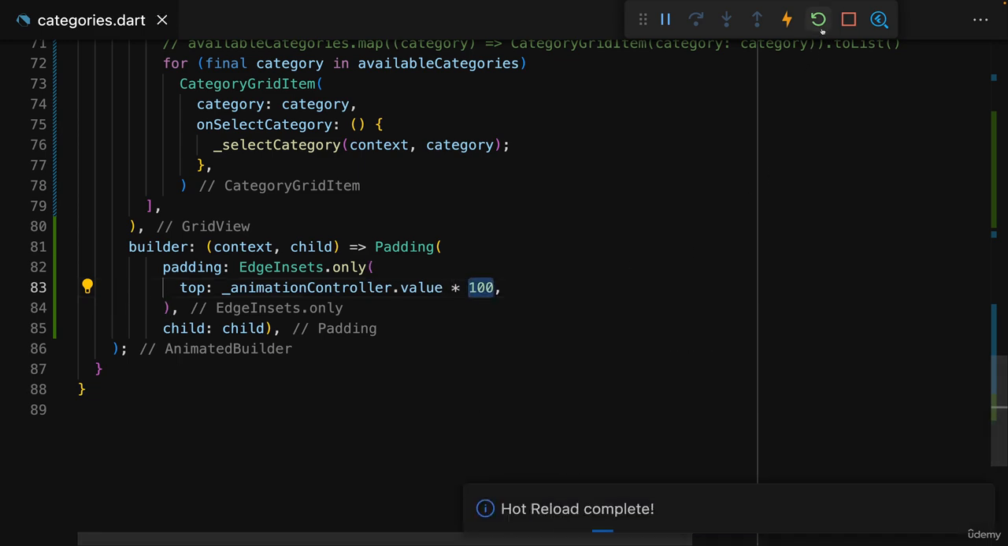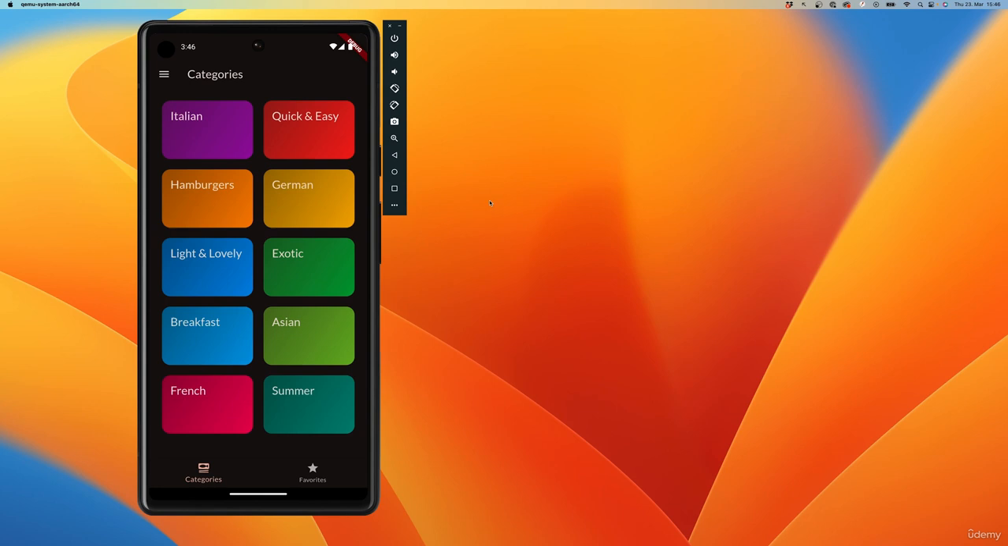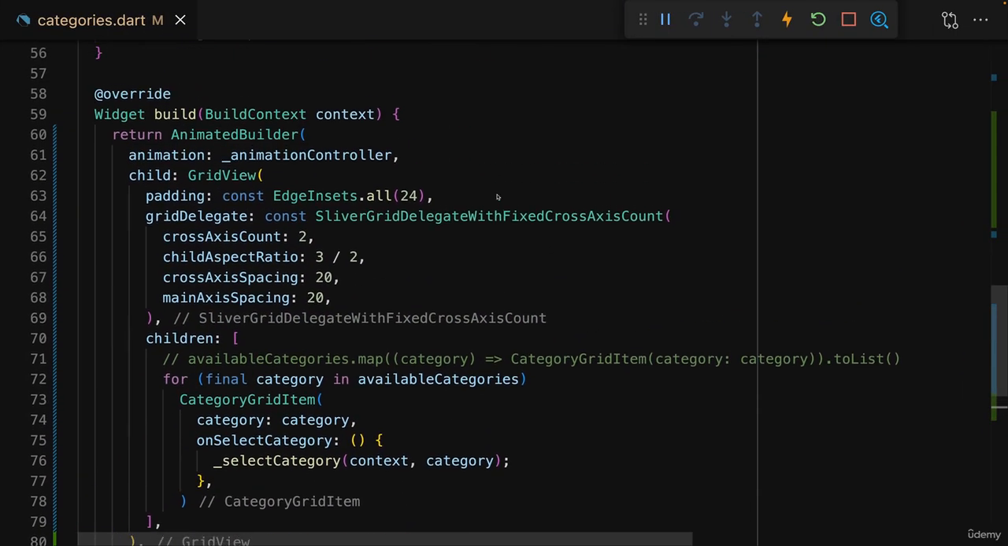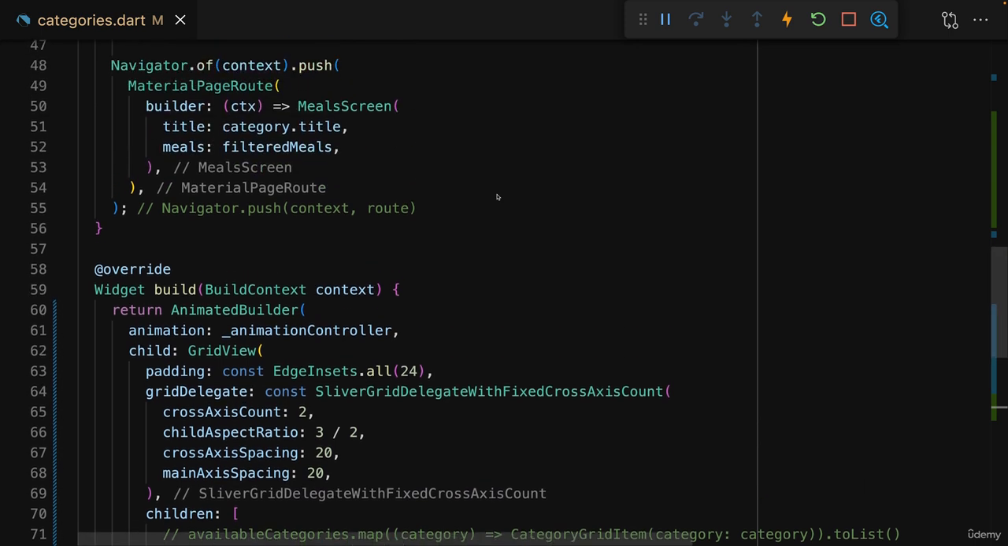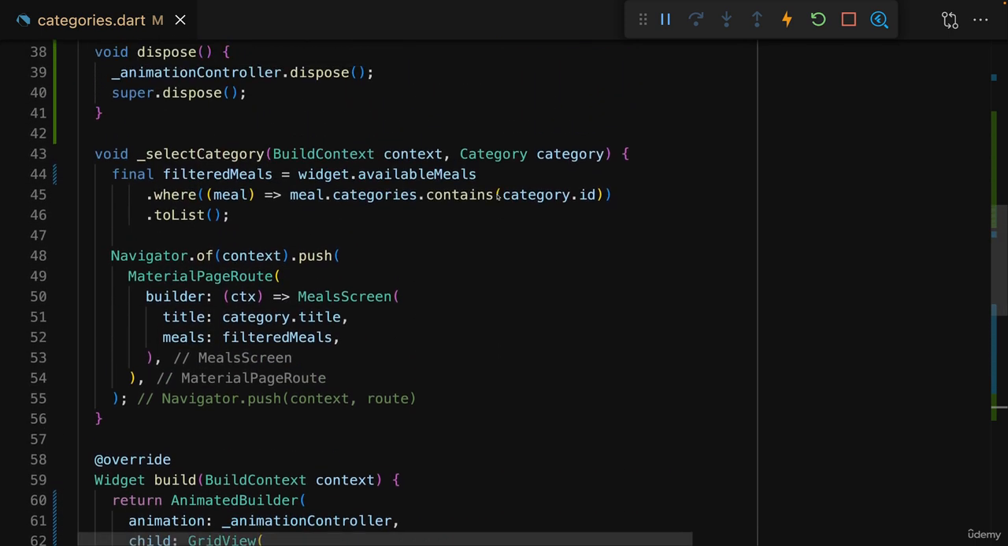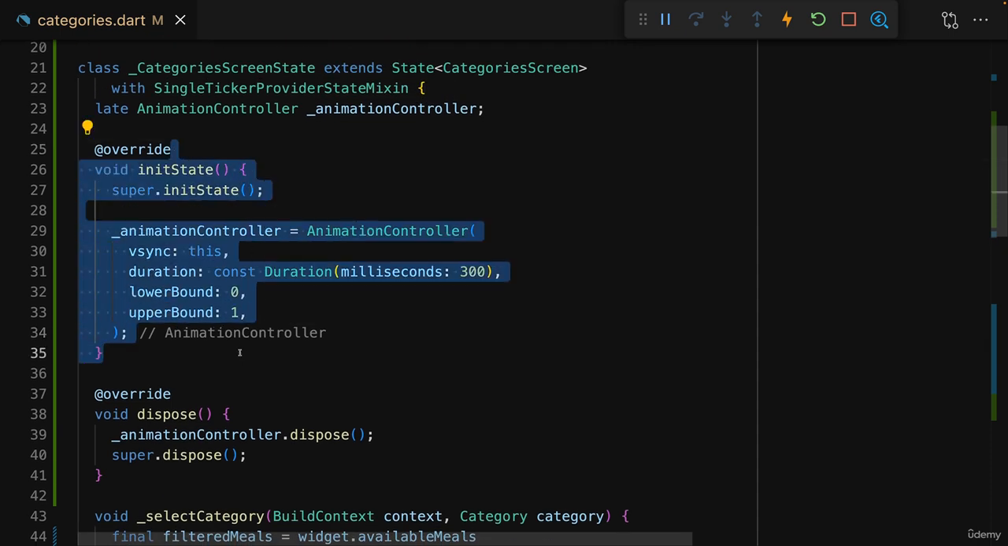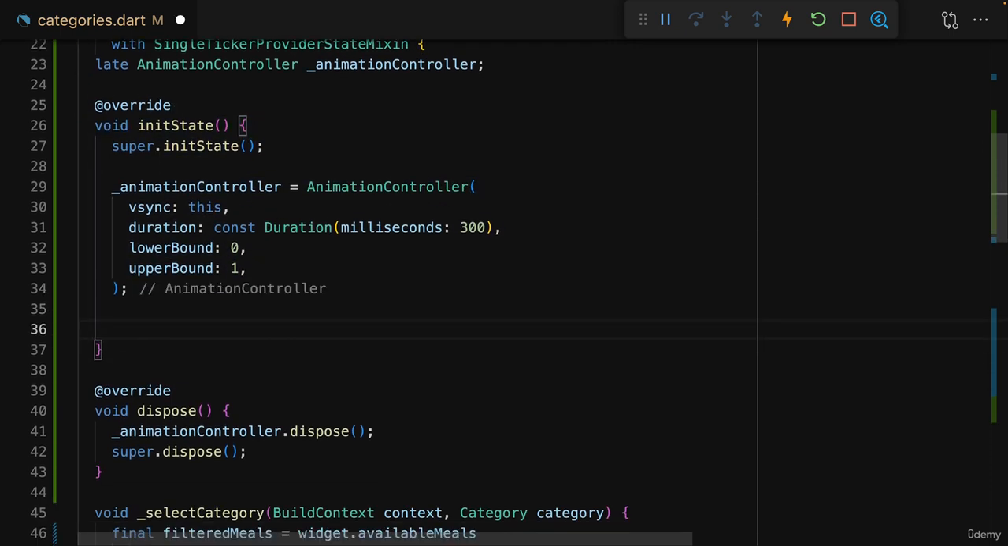Now, if I do that and save everything, we can see, if I go to favorites and back, nothing happens. And the reason for that is that, out of the box, just by adding such an animation controller, the animation will not be played. To play it, you have to explicitly start it. And we can do this here in init state right after creating it.